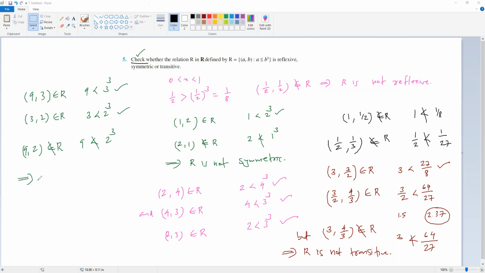So that is another wonderful example. So R is not transitive. Very good. There are many such examples. Did you understand?